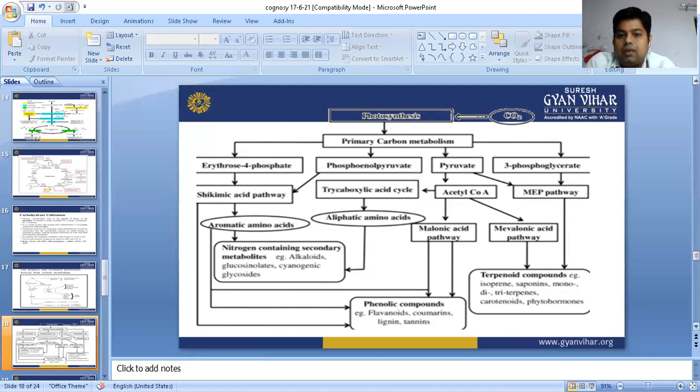From 3-phosphoglycerate, the MEP pathway is formed, and it will form terpenoid compounds. Among the terpenoid compounds are all the terpenoids like isoprenoids, saponin glycosides, carotenoids, and phytohormones.